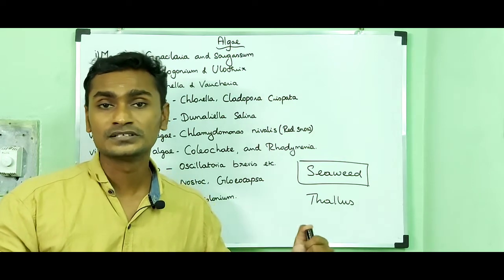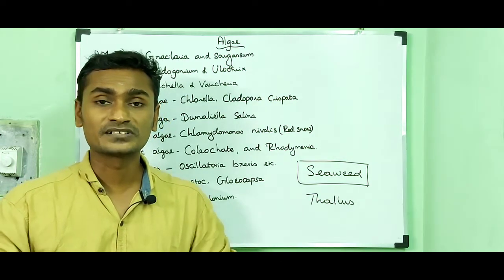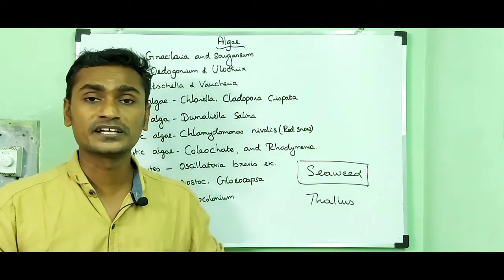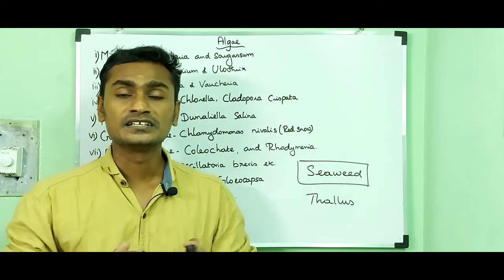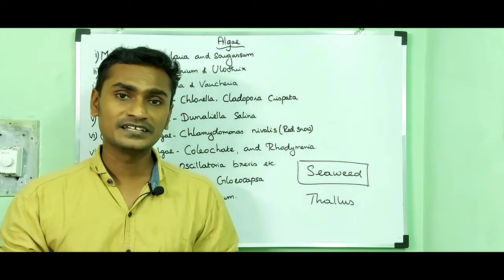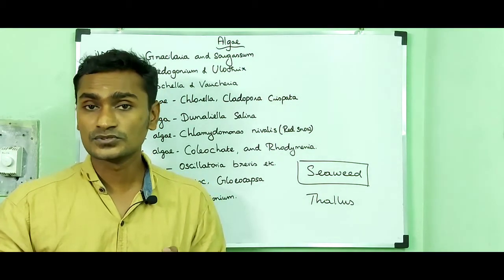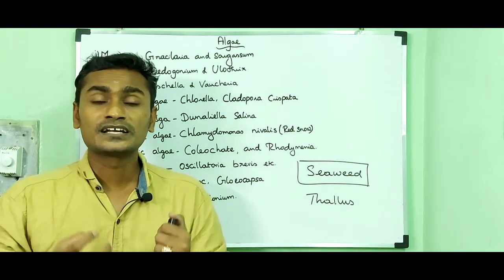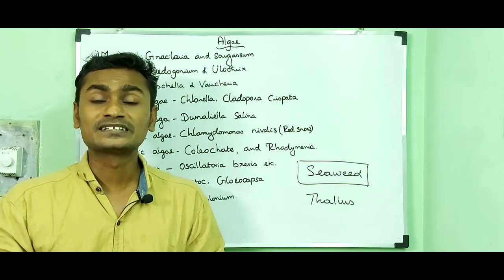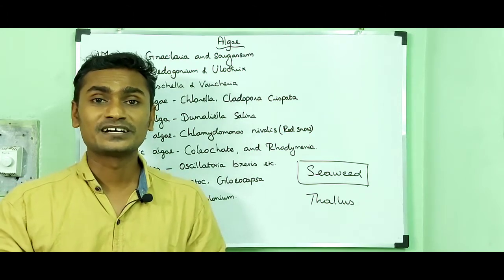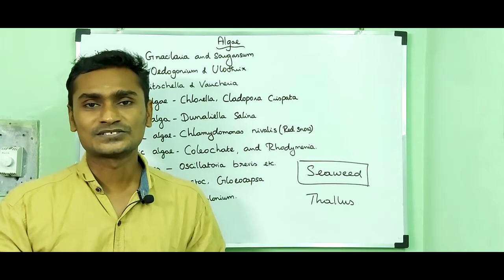Other organisms also depend upon these photosynthetic algae for their existence because they are the primary producers in an ecosystem. They can do photosynthesis, absorb and sequester carbon dioxide and release oxygen.